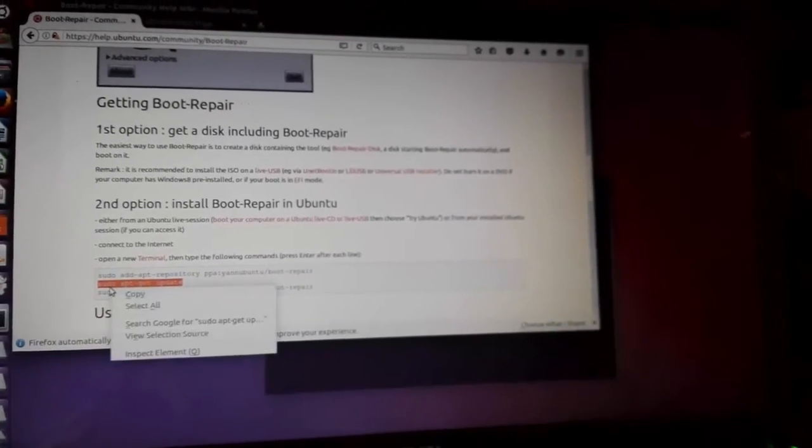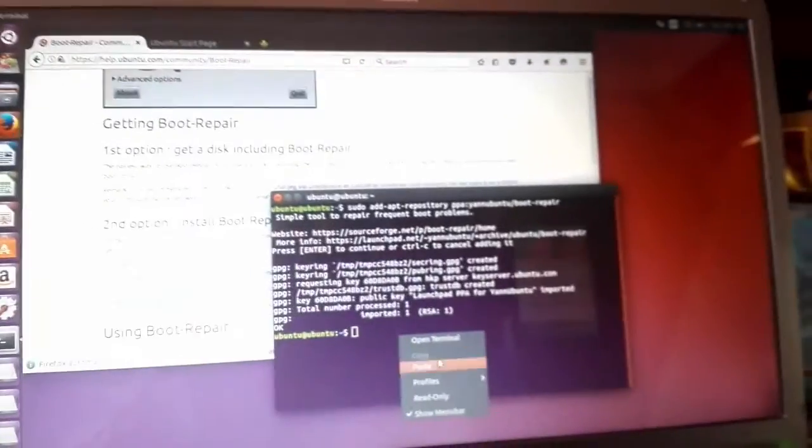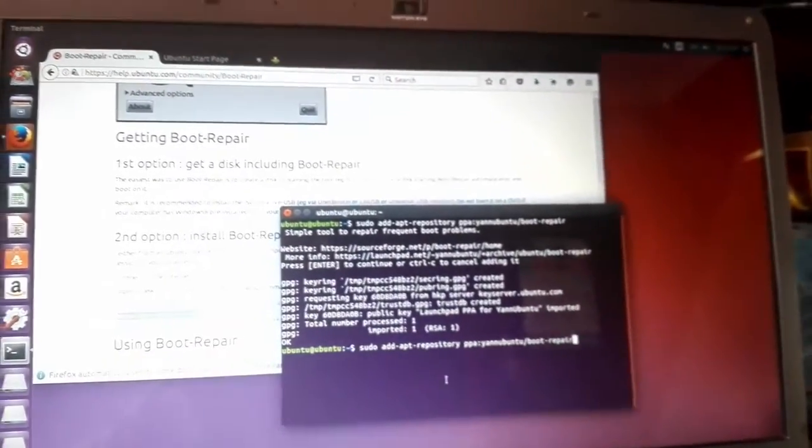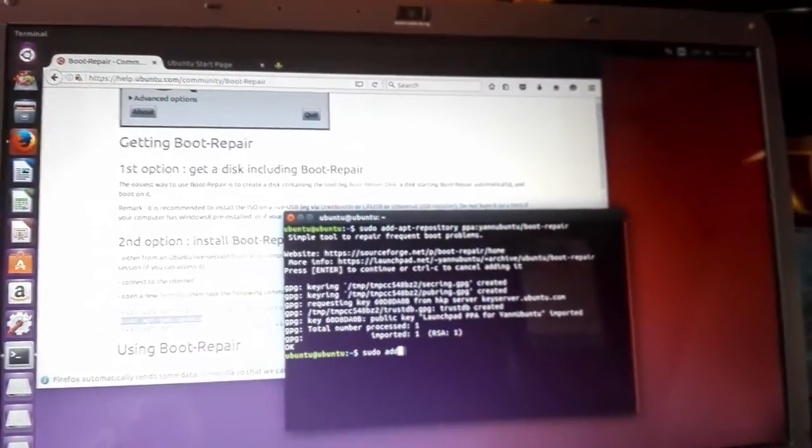Copy and paste it. Maybe I have to type it. It takes a little bit.